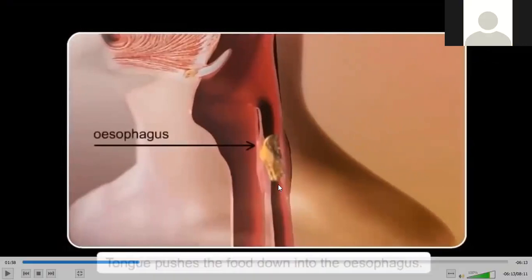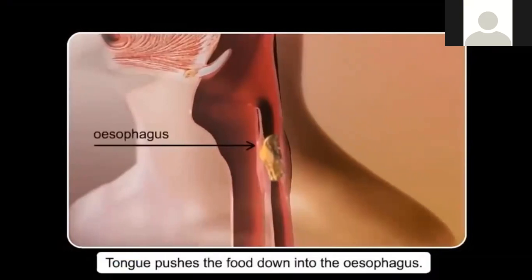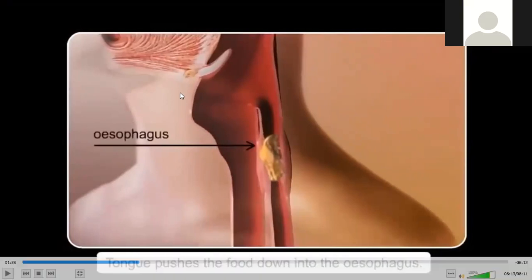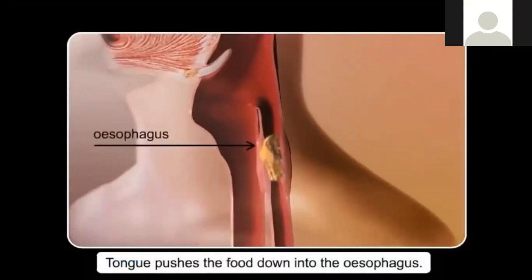This is the esophagus and this is the windpipe. The front one is the windpipe. Does anybody know the name of this? Epiglottis? No, this one. Thyroid gland? No. How many know Adam's apple?